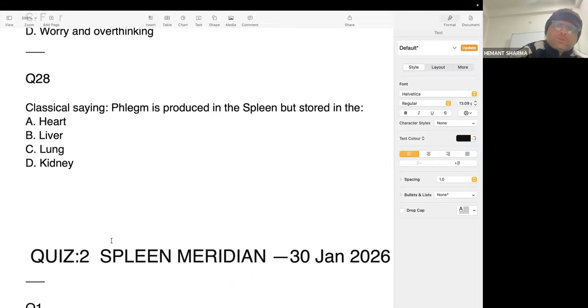Flame is produced in the spleen but is stored in the lung. Please remember this line. Flame is produced in the spleen but is stored in the lung.